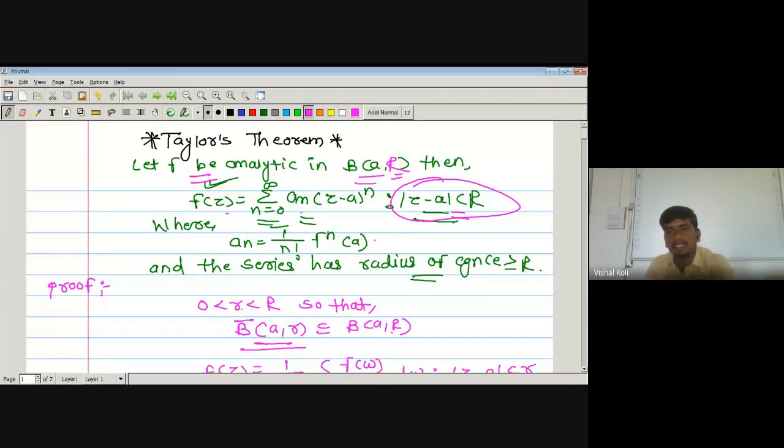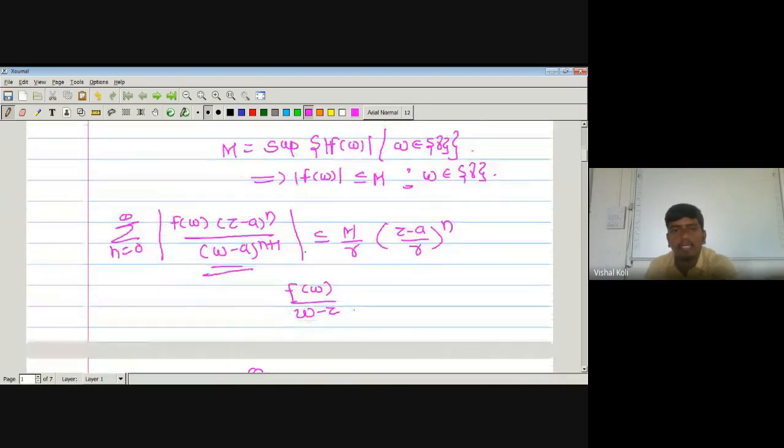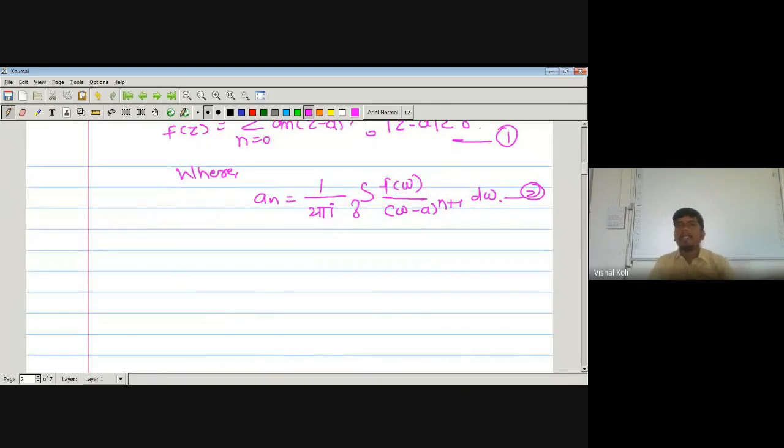So in the last lecture we have already proved that f of z is in this form. But we have to check whether an is nothing but 1 upon n factorial f^(n) of a or not. Here we get an as 1 upon 2 pi i, the integration over the curve gamma of f of w upon (w minus a) to the power n plus 1 dw. Now it remains to check whether it is equal to 1 upon n factorial f^(n) of a or not. If this one is equal to this one, then as the RHS is equal, the LHS must be equal, and then we get our required an.